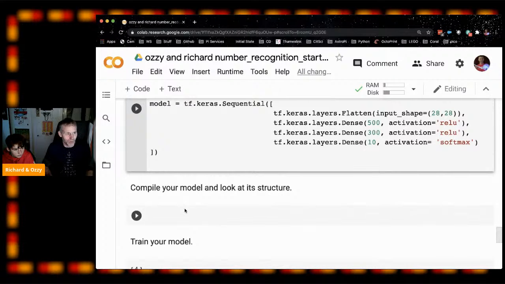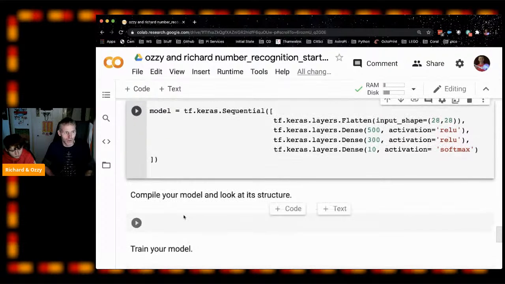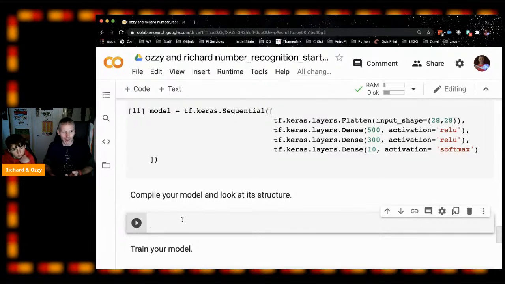As I just mentioned, next we need to compile our model. Basically, compiling it is preparing it for training. What we need to do is tell it how it can get better. Machine learning is all about repetitively testing things and trying new things.